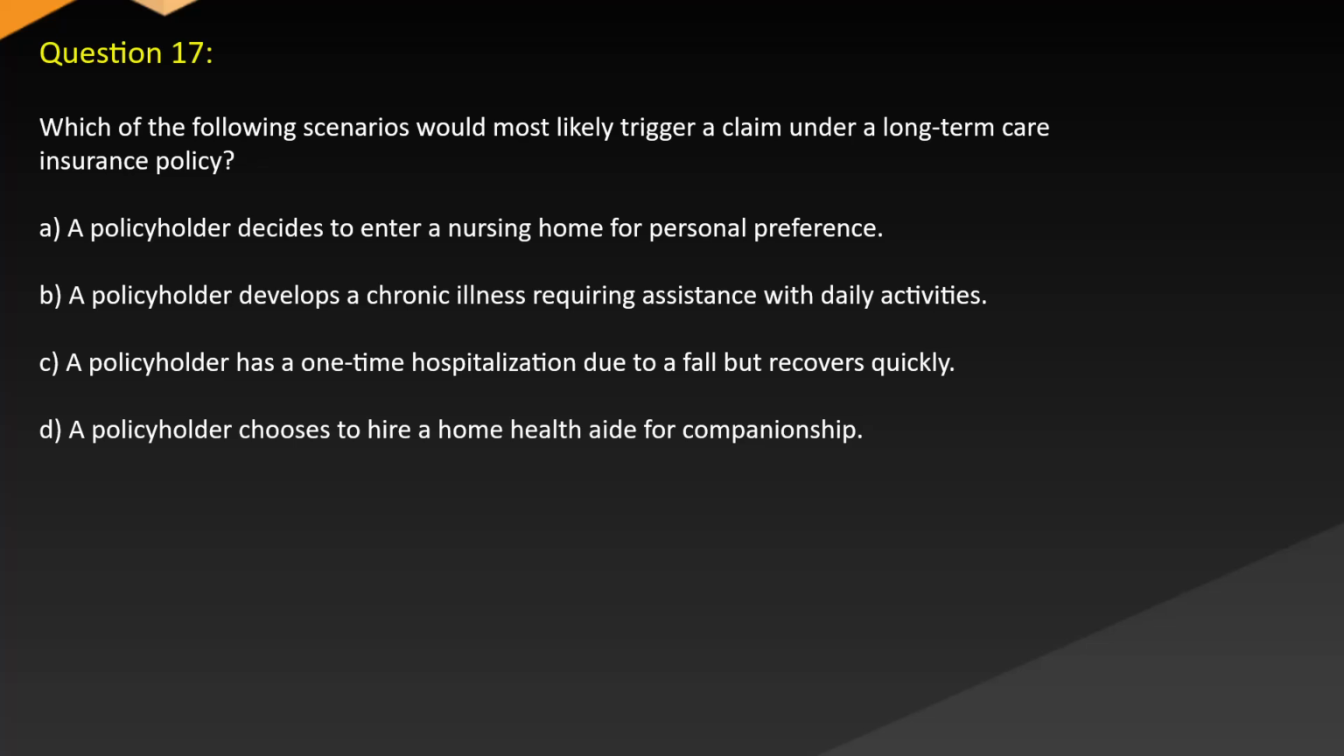Question 17. Which of the following scenarios would most likely trigger a claim under a long-term care insurance policy? A. A policyholder decides to enter a nursing home for personal preference. B. A policyholder develops a chronic illness requiring assistance with daily activities. C. A policyholder has a one-time hospitalization due to a fall but recovers quickly. D. A policyholder chooses to hire a home health aide for companionship.